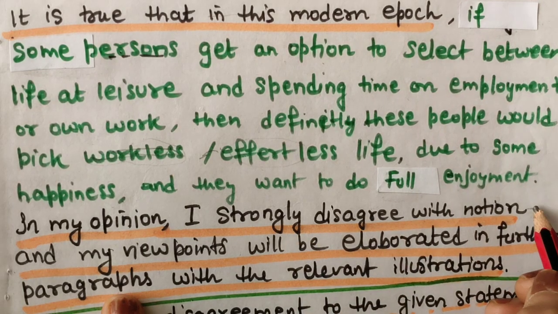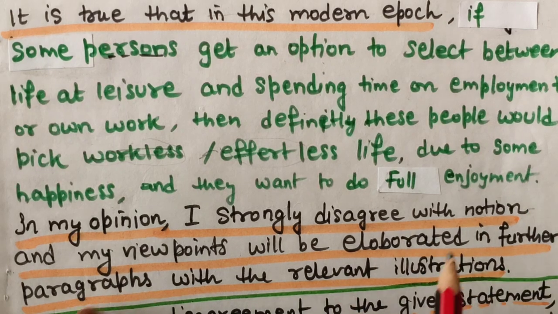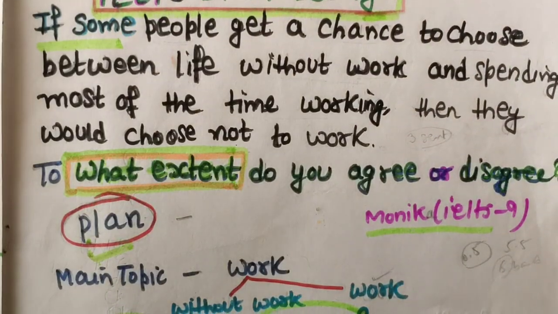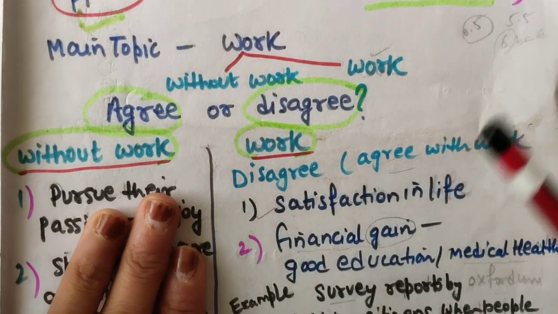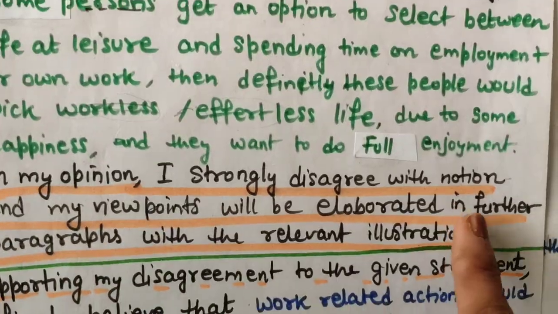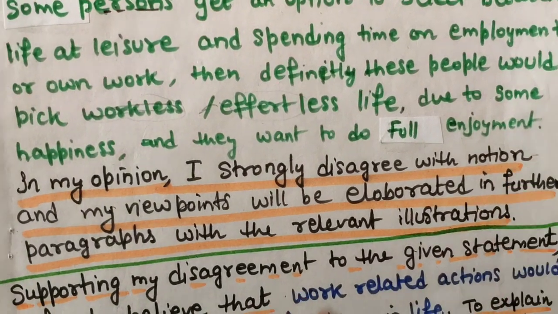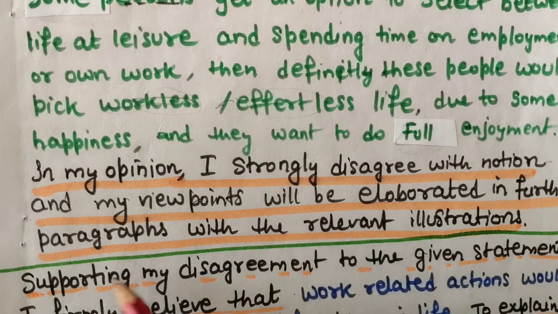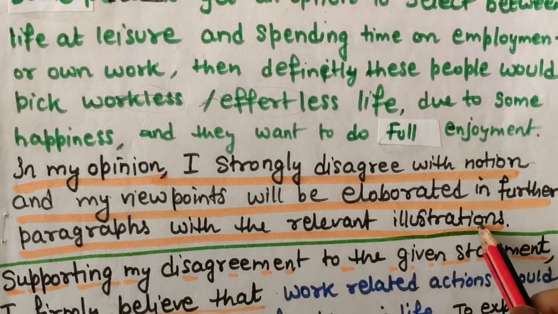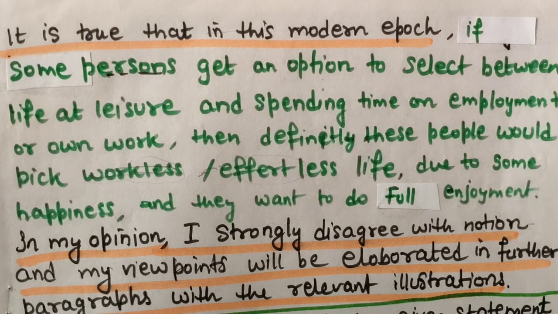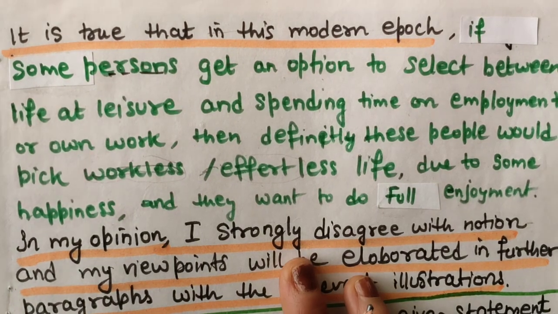One reason you should give, that you have already discussed in the brainstorm points, only the name type of thing, that it will give satisfaction in life. You can just add this line here. And my viewpoints will be elaborated in further paragraphs with the relevant illustrations. So this is the introduction. See this.